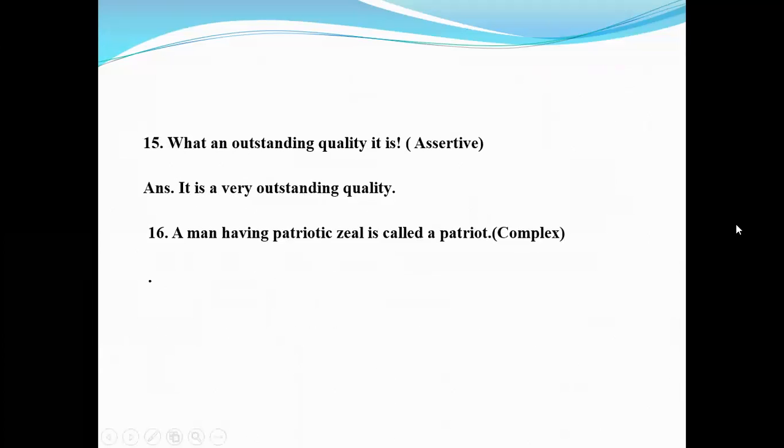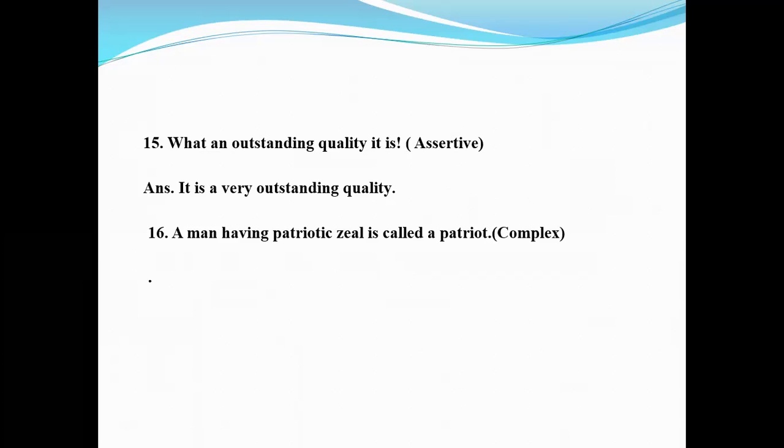Now 16. A man having patriotic zeal is called a patriot. Make it complex. This is an example of a simple sentence, and in a simple sentence there is only one subject and one final verb. Here, a man having patriotism is the subject and called is the final verb.